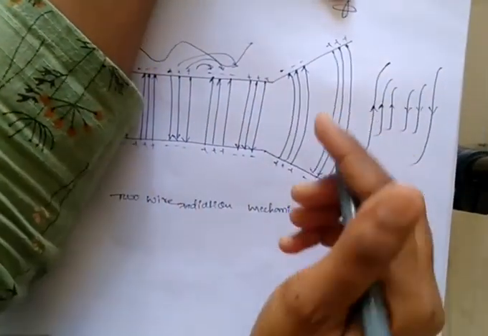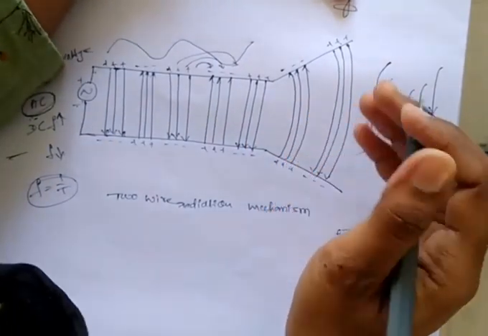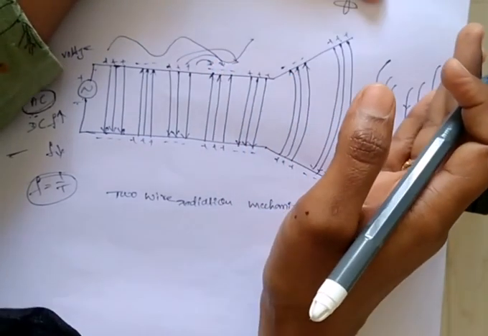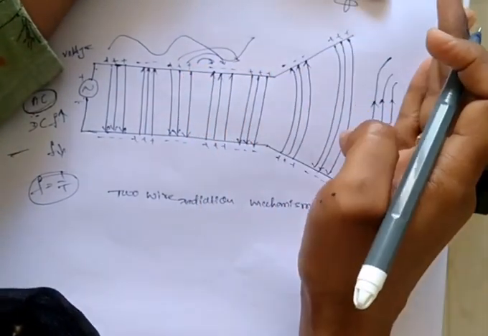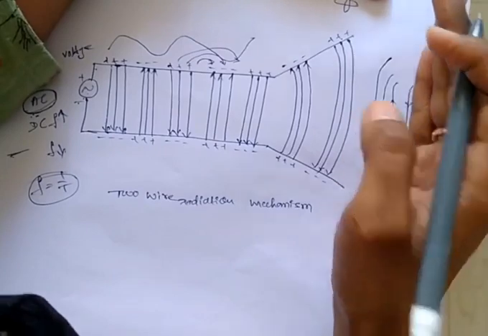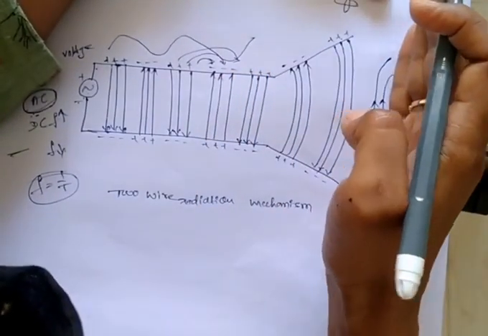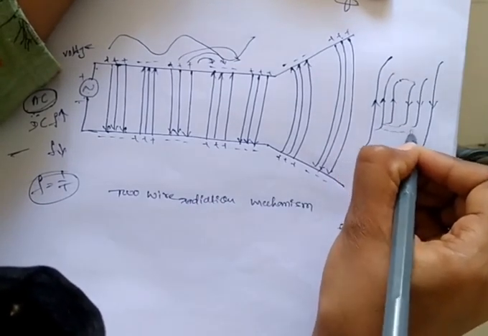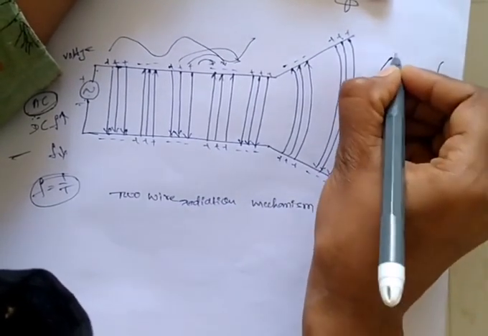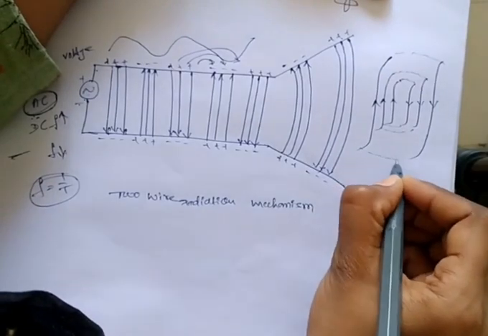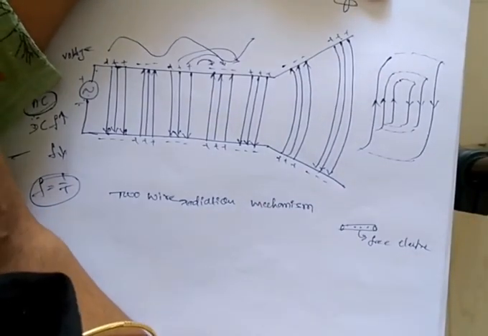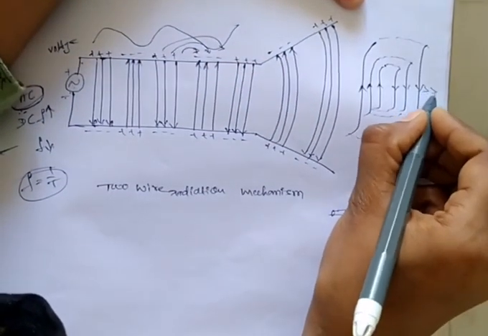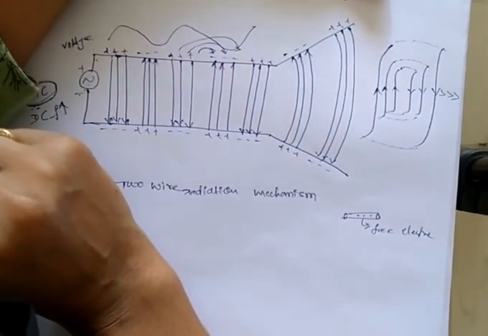Whenever these electric field lines reach the end of the antenna, they are detached from the antenna and propagate in free space. Whenever they are detached and propagate in free space, they combine like this. Within a fraction of a second, which we can't even assume, they combine like this and form closed end circles. And like this, the propagation exists in free space.